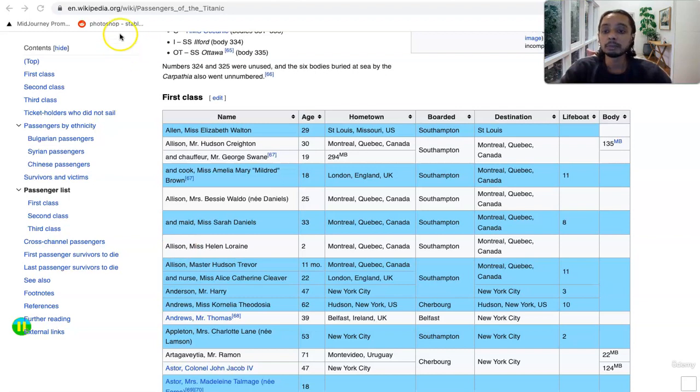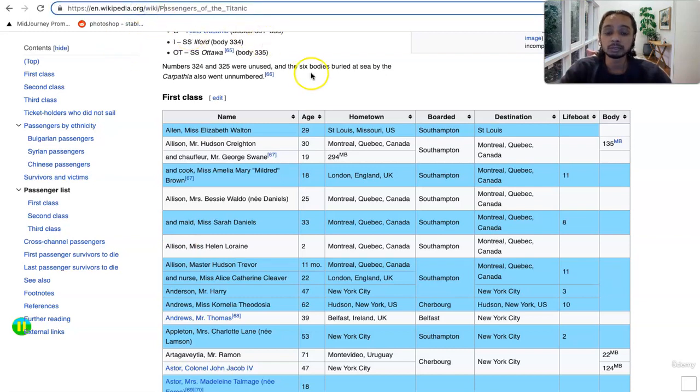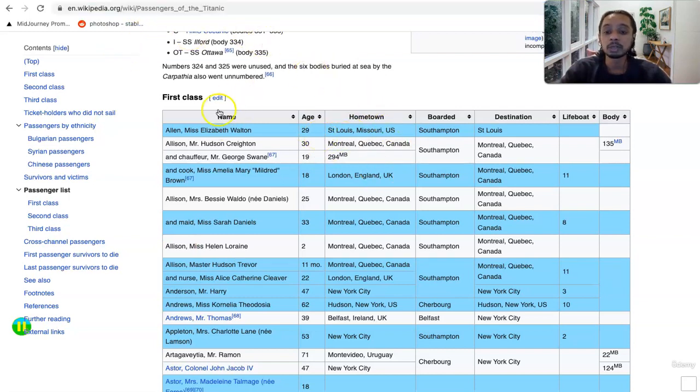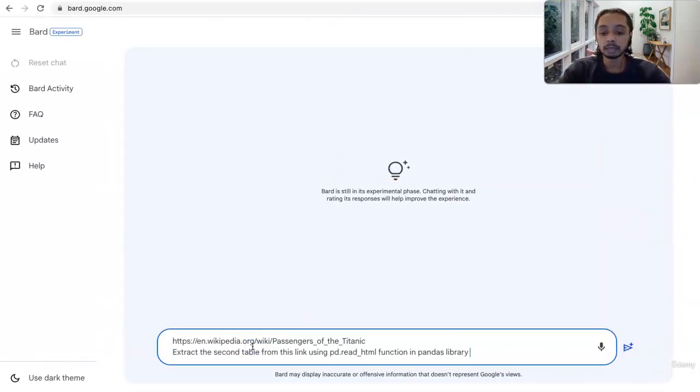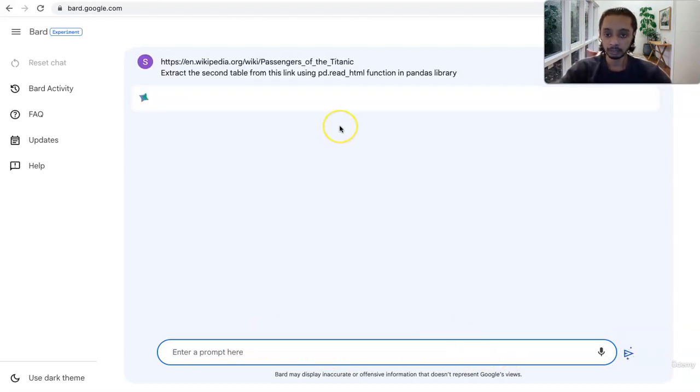For this example, I'm using this Wikipedia URL of passengers of the Titanic, and within this page, the second table contains all the first class passengers. So the first thing I'm going to do is copy this link and ask Bard, can you please extract the second table from this list using the pd.read_html function, which is a function in the pandas library. Now it will understand my command and come up with the code that I can use to do that specific job that I asked it for.